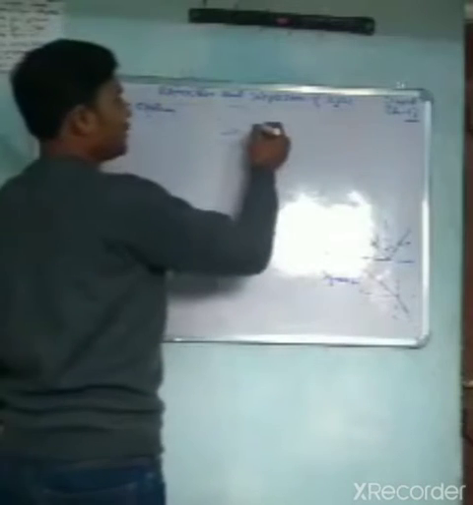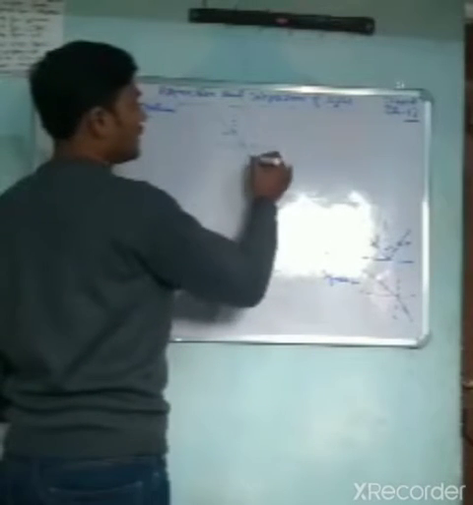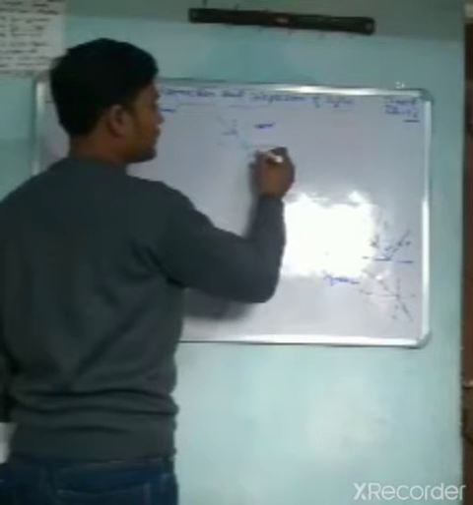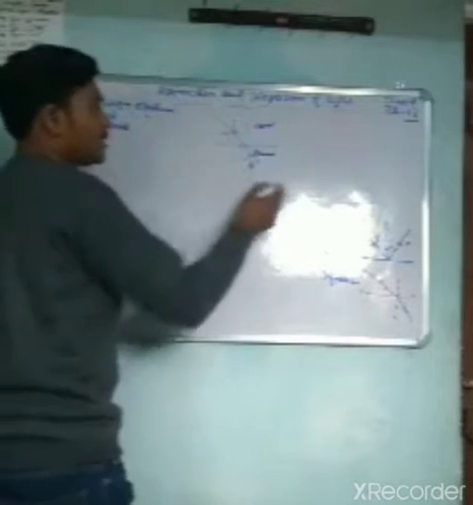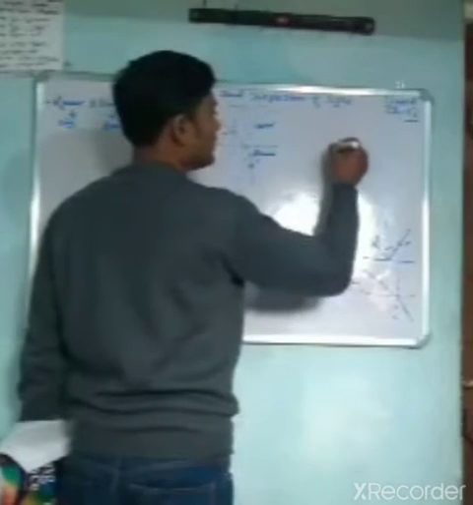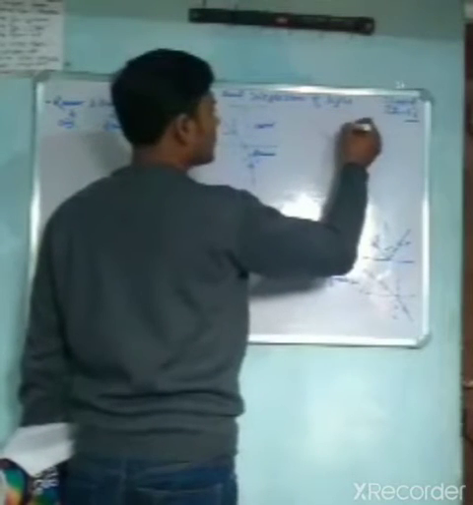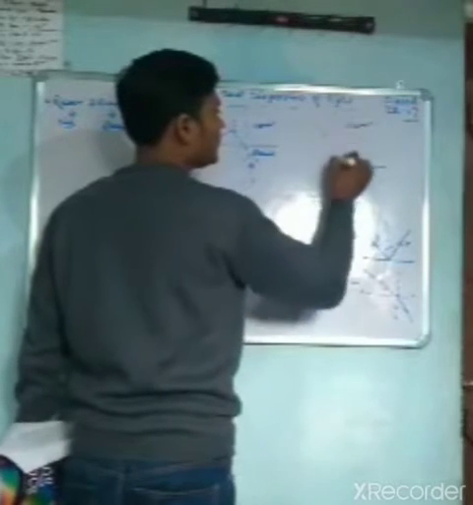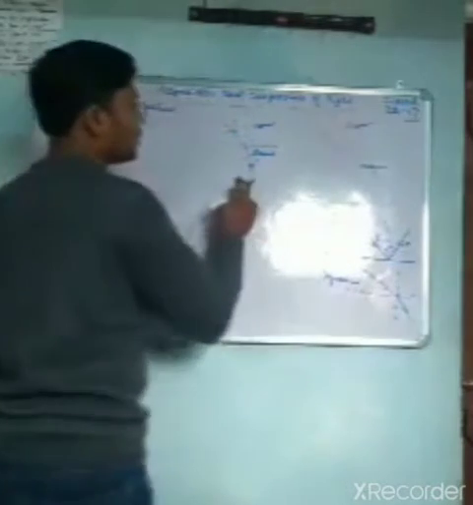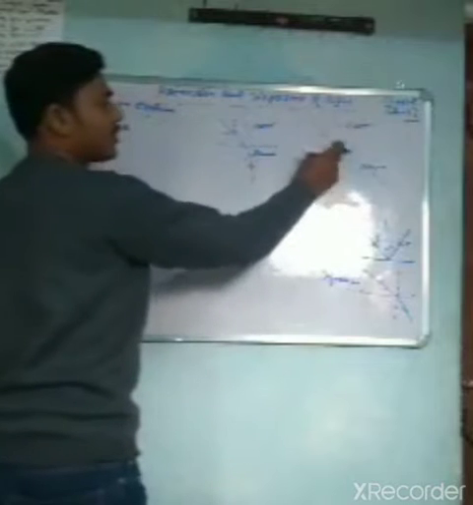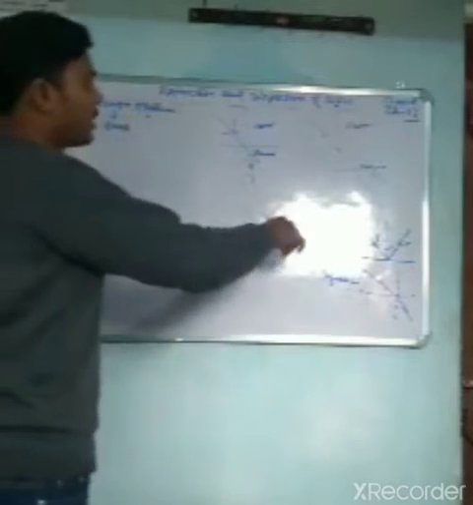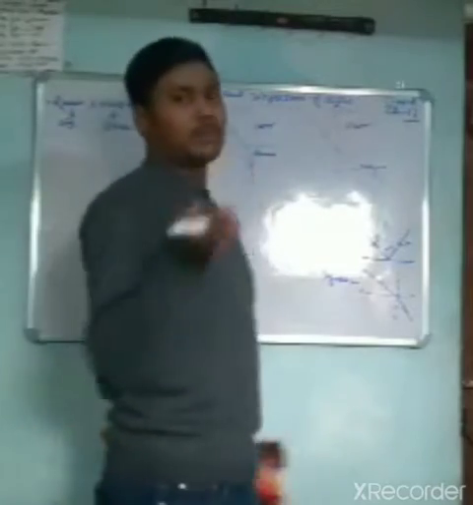Whenever the incident ray comes from rare medium to denser medium, it bends toward the normal, and whenever it comes from denser medium to rare medium, it bends away from the normal. See the bending toward and away from the normal. So this is the angle and this angle. This is all about entering from one medium to another medium.